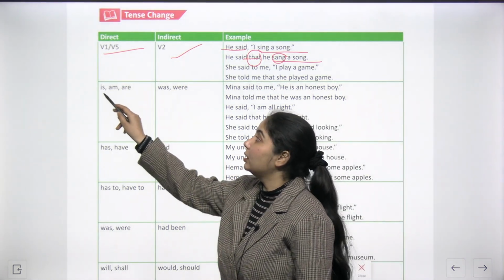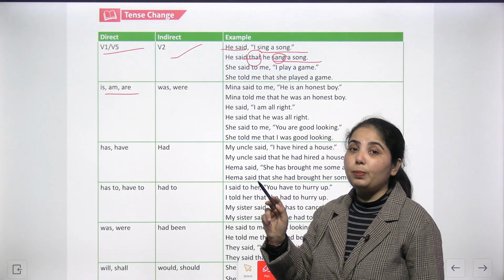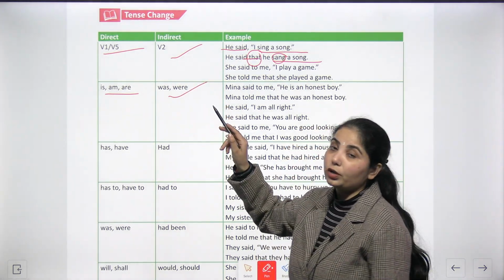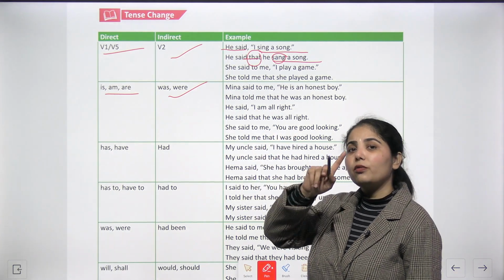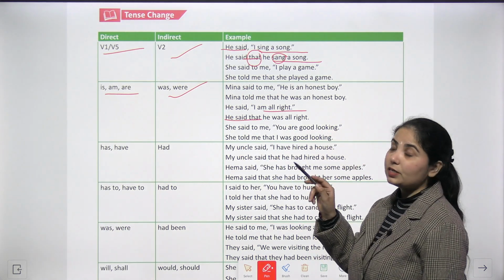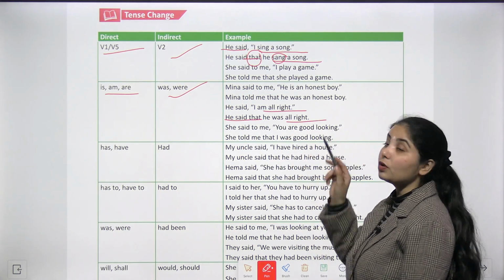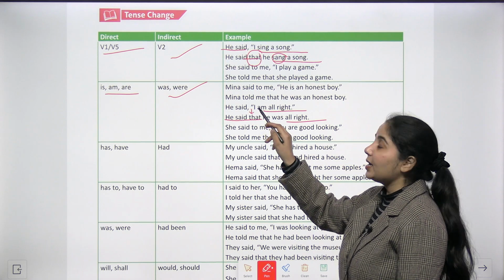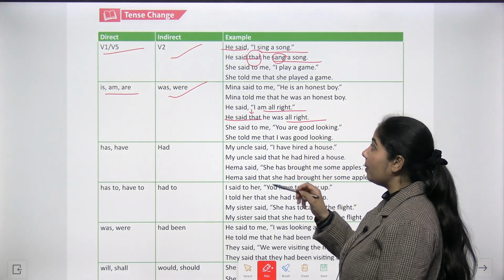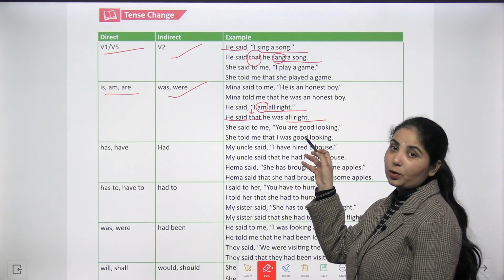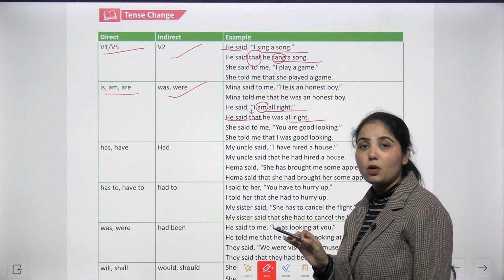Then, if in the direct speech the helping verbs are is, are, am, you will be using was, were in the indirect speech. For example, he said, "I am alright." He said that he was alright. So you will be using "that" after removing the inverted comma and you will be converting the auxiliary verbs to was and were. I hope it is clear to you all.